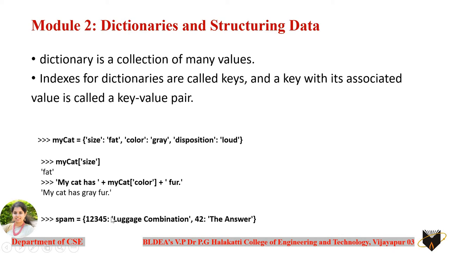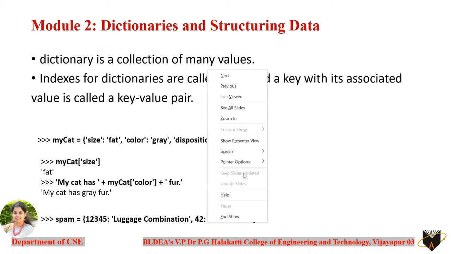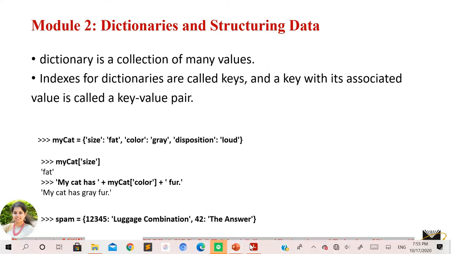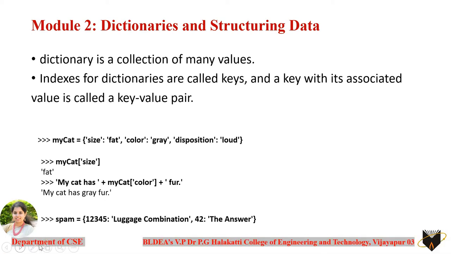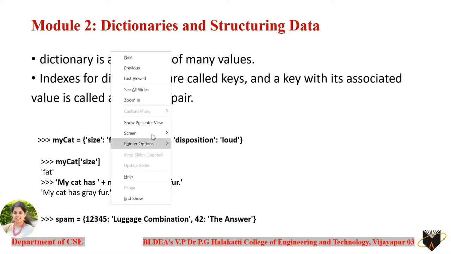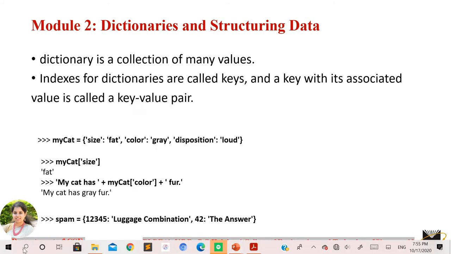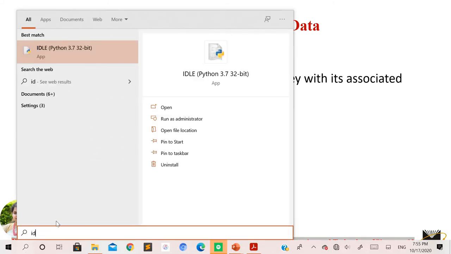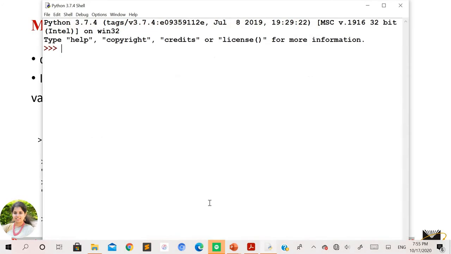These are a few examples, but before discussing them I just want to discuss the basic syntax for creating a dictionary variable. There are two ways you can create dictionaries.